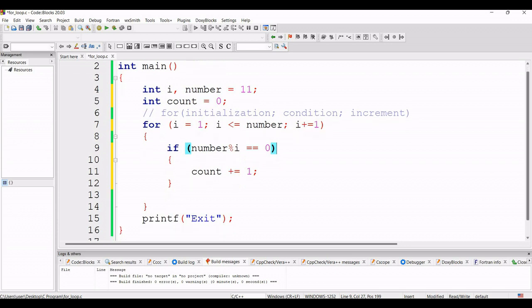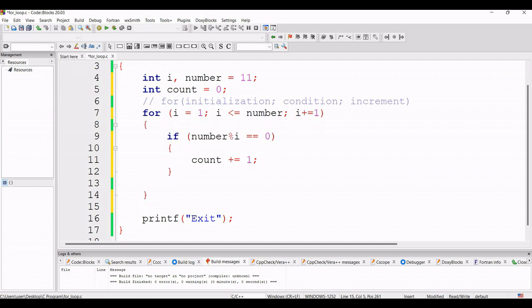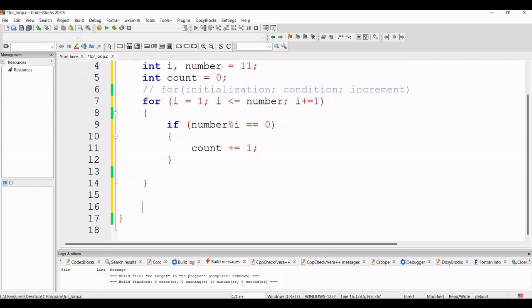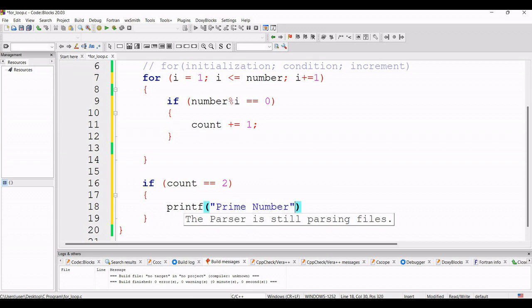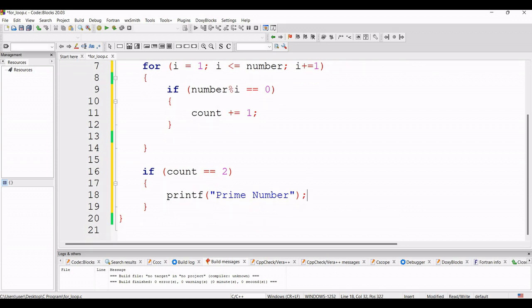And after that I will check if the value of count is 2 or not. So here after the for loop, suppose I am just deleting this printf line and then I will check if count equals 2, then I will just printf, suppose, prime number, and else.